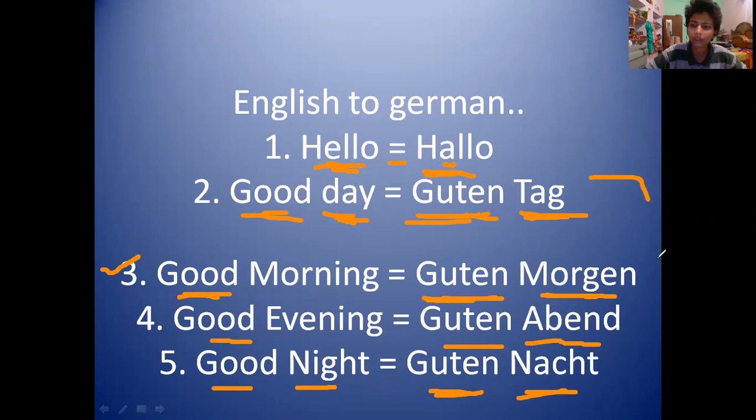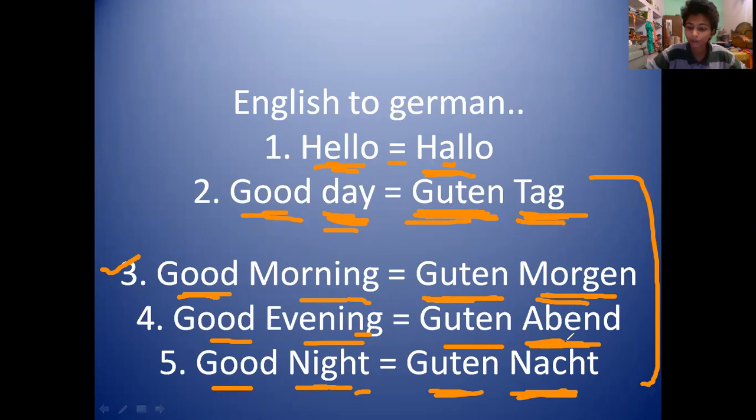So in these four greetings, the German word Guten is common. And what changes is day, morning, evening, and night. Okay. So day is called Tag, morning is called Morgen, evening is called Abend, the night is called Nacht. Okay. So hello is Hallo, good day is called Guten Tag, good morning is called Guten Morgen, good evening is called Guten Abend, and good night is called Guten Nacht.